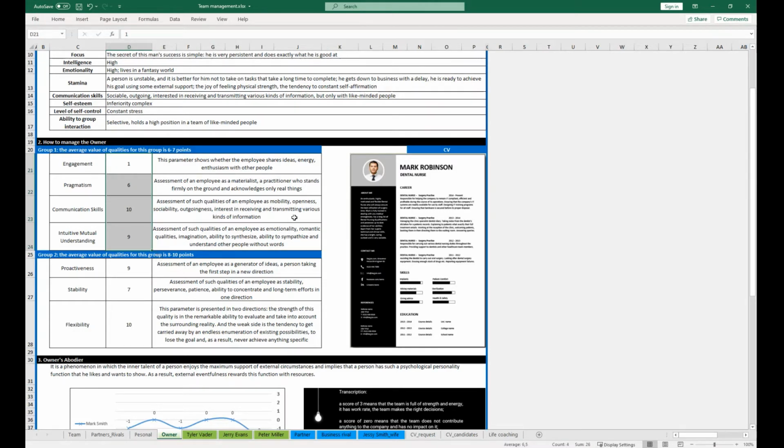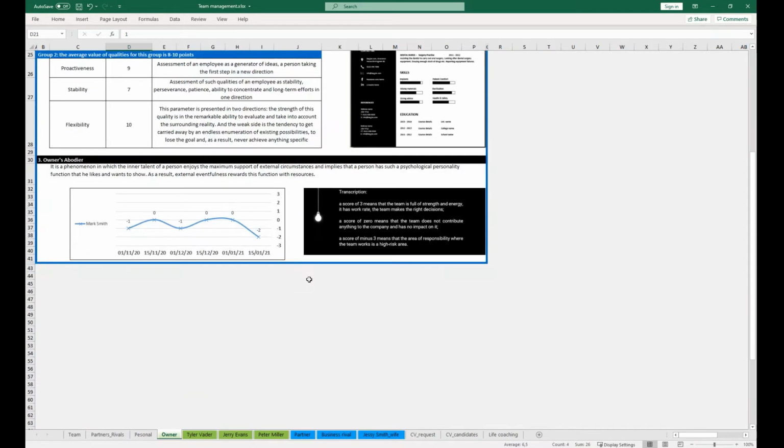The next item is the employee's idea. It is a phenomenon in which the inner talent of a person enjoys the maximum support of external circumstances and implies that a person has such a psychological personality function that he likes and wants to show. As a result, external eventfulness rewards this function with resources. We build a forecast that shows in what period of time an employee will have a score of 3, which means that the employee at that particular moment is full of strength and energy. He has an excellent work speed, he is full of ideas and makes the right decisions.